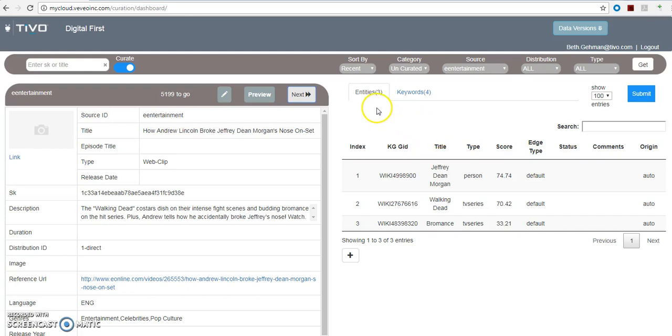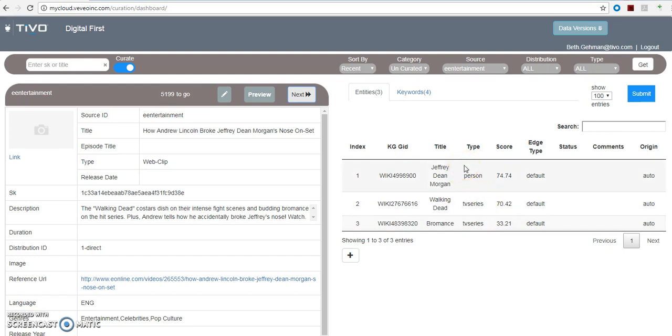Hi, in this video we're going to take a look at the Entities section of the Curation tool. Over on the right side it's this tab here. For the example that we're looking at, the title of the video is How Andrew Lincoln Broke Jeffrey Dean Morgan's Nose on Set. Now sometimes the tool will auto-populate some entities for you, and sometimes it won't give you any suggestions. But in this particular case, it has given us 3 suggestions for entities.